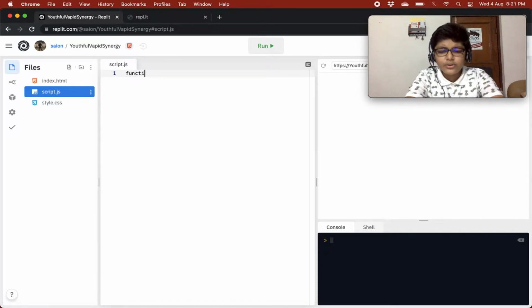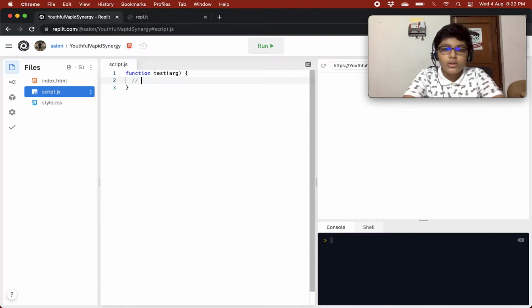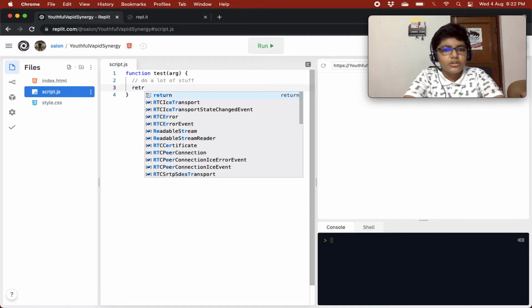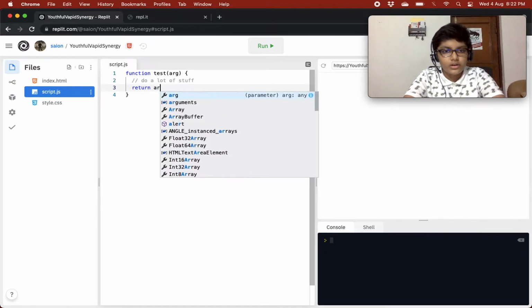You write normal functions like this: give the function keyword, name the function, give brackets. If you want an argument, give something like arg, and then do a lot of stuff, and in the end just return arg.